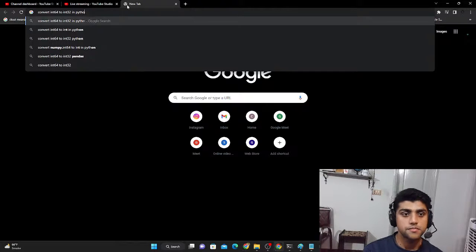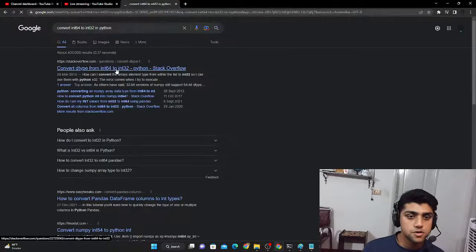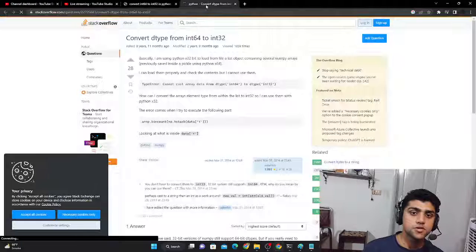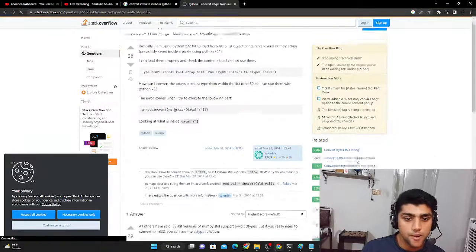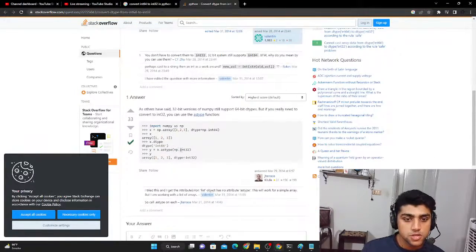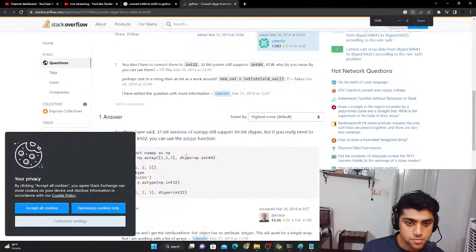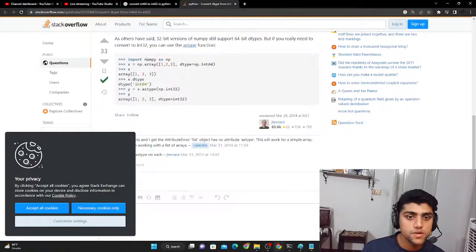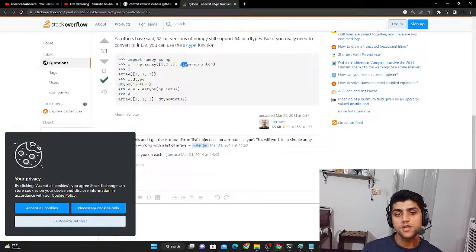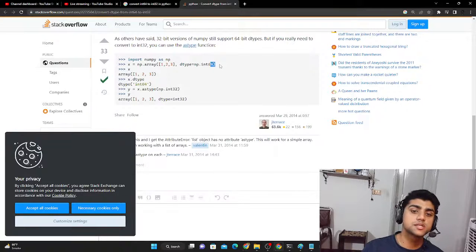So yeah, convert dtype. On Stack Overflow, it should have an answer. It says what you do is np.array and you have the dtype. So you put in this array, you have this list, and you say dtype equals np.int64, and it gives you the int64 type.